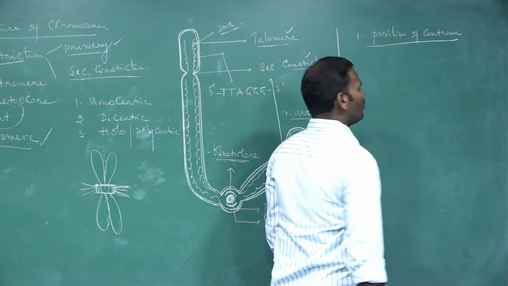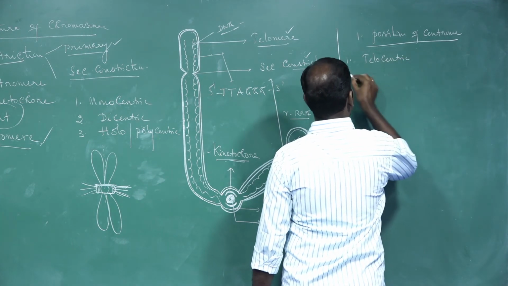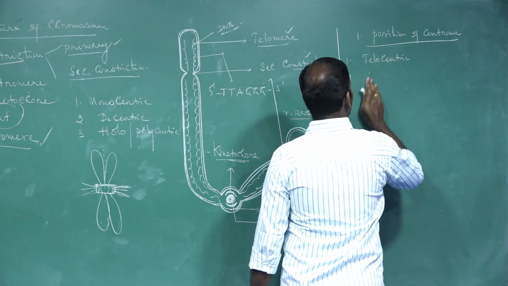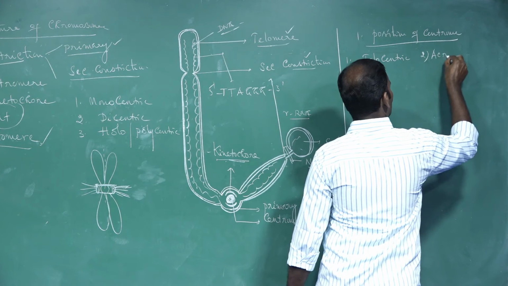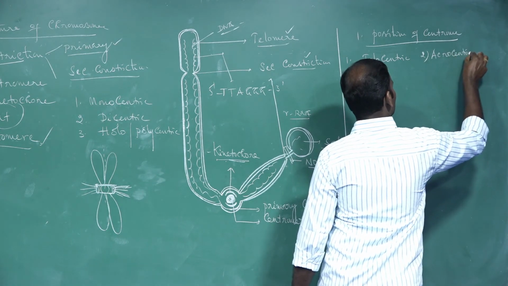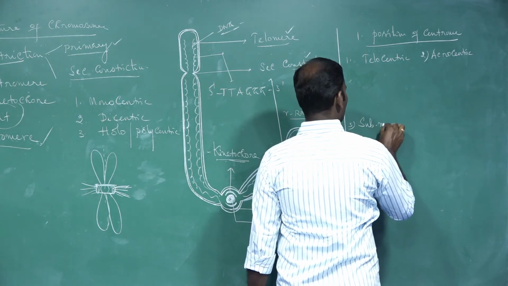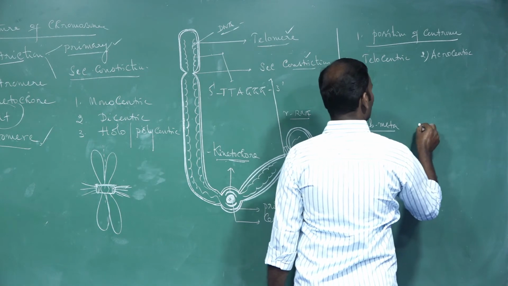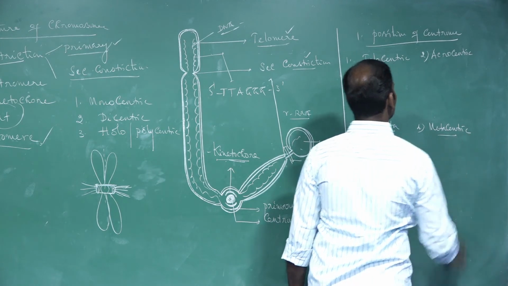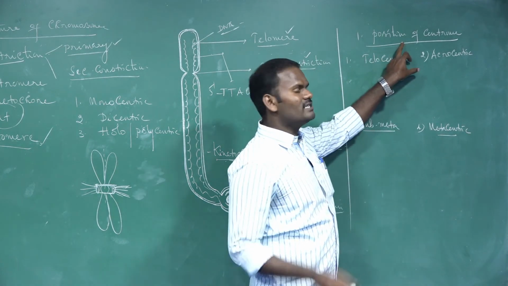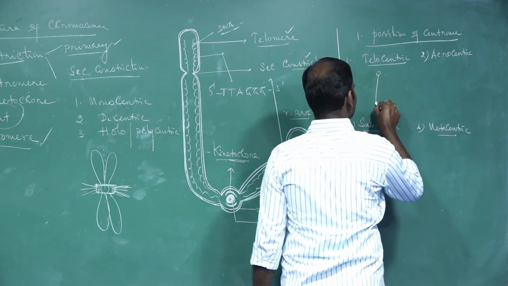It may be of four types: telocentric, acrocentric, submetacentric, and fourth, metacentric. These are the four types. Telocentric: where is the centromere located?